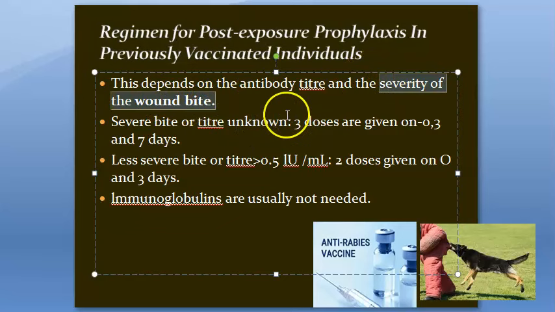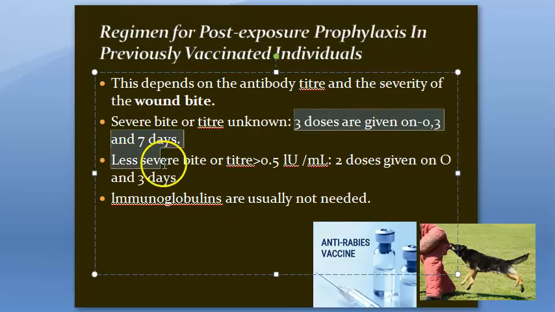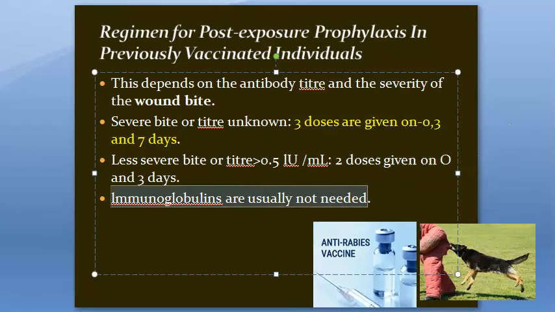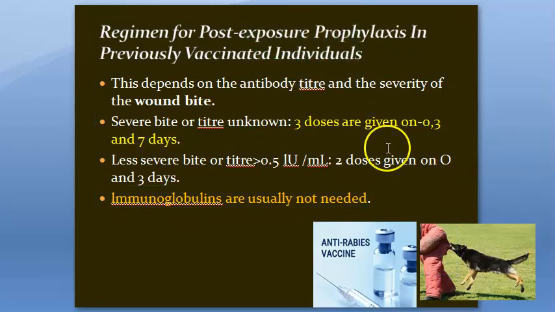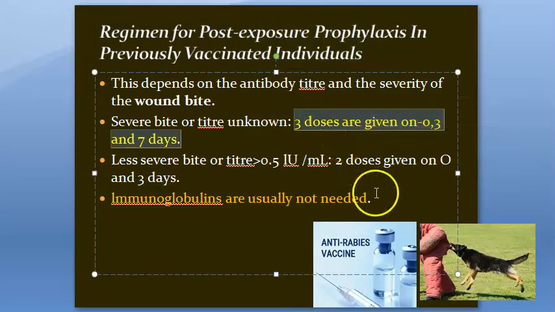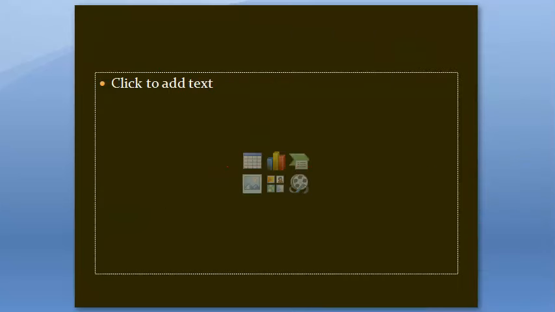You will give 3 doses, 0, 3 and 7. This much is enough for now. Immunoglobulins are not needed, they are saying. Just give them the vaccine on 0, 3 and 7th day.